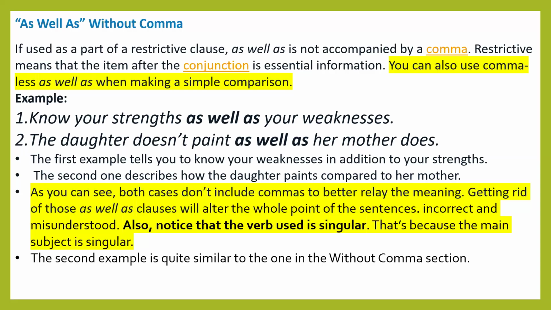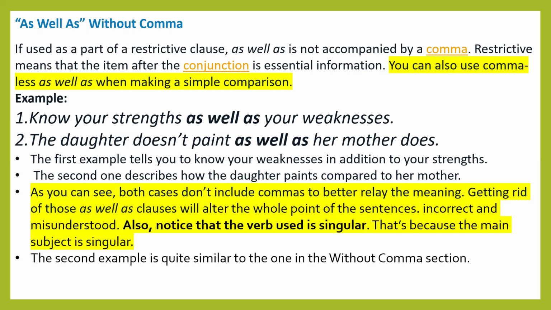Example sentences are: Know your strengths as well as your weakness. The daughter does not paint as well as her mother does. In these sentences, the first example tells you to know your weakness in addition to your strengths. So comparing your strength and weakness, you should know your strengths as well as your weakness. The second example sentence is: The daughter doesn't paint as well as her mother does. Comparing the mother and daughter, the daughter does not paint as well. In both cases, the main subject and main verbs are singular.